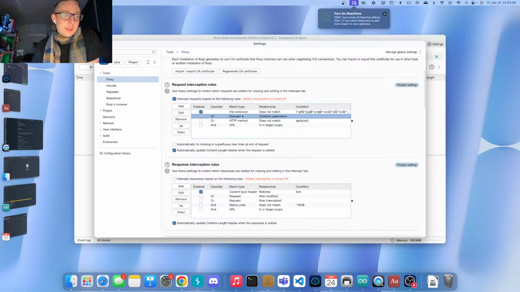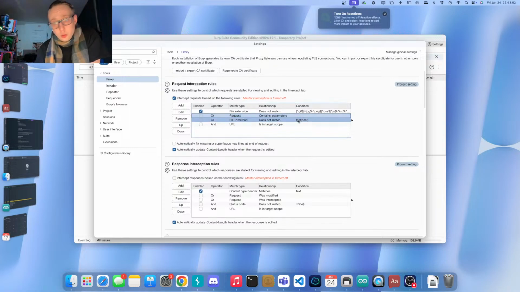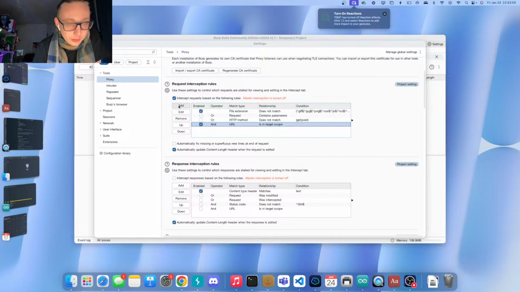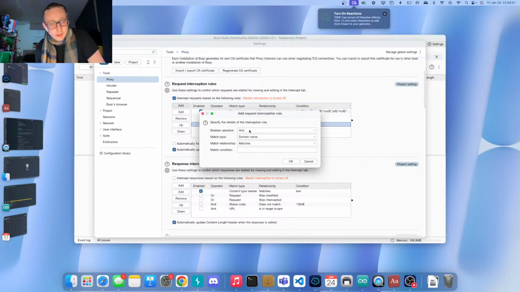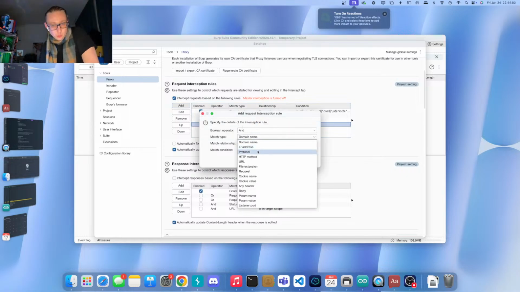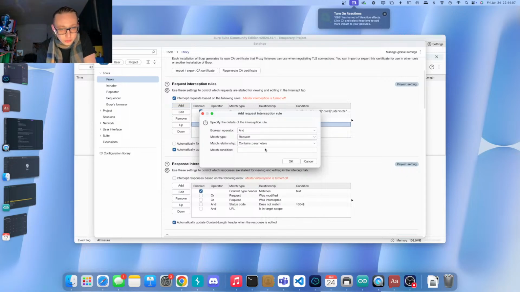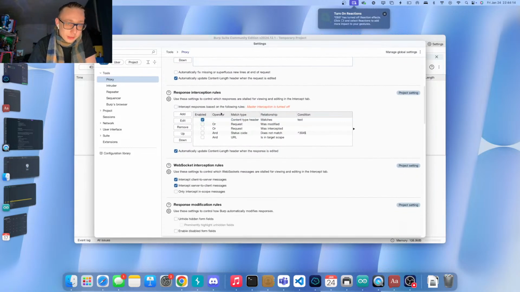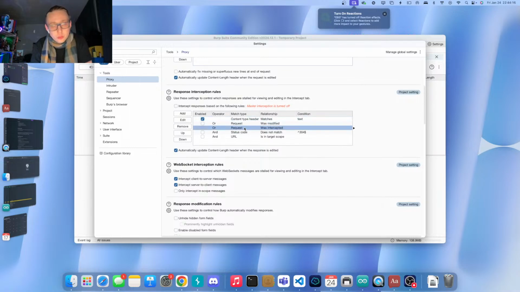You can also say the request should contain the following parameters. Should be, not be, or be this request method, and the target URL and scope. So this is an important one that we can basically check, and we can do anything here that we want ourselves with these types of settings as well. We could say, for example, request does not contain parameters XYZ if there's certain things out of scope or whatever. There's also response interception rules.